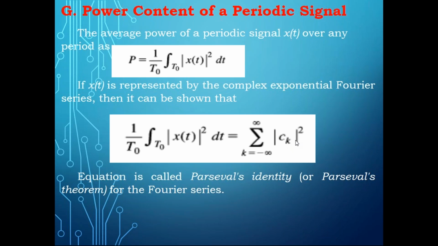When you find that, if you sum all the values, that is the same as this integration, which means the integral over the area is the same as the summation of all the terms. This relation is given by Parseval, and you can call it Parseval's identity. So please try to understand this.